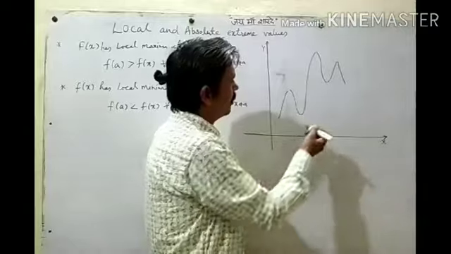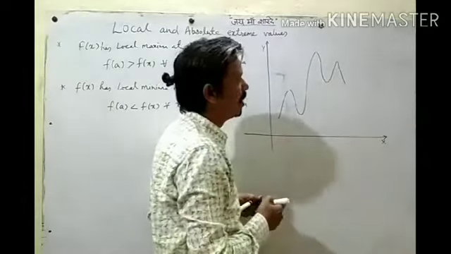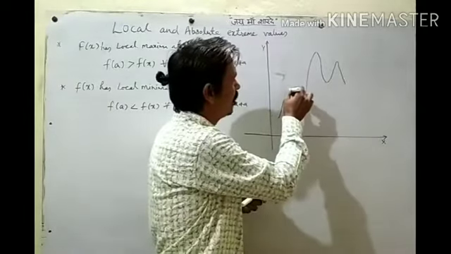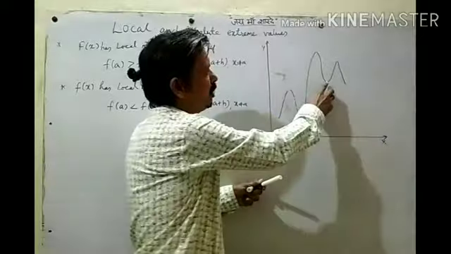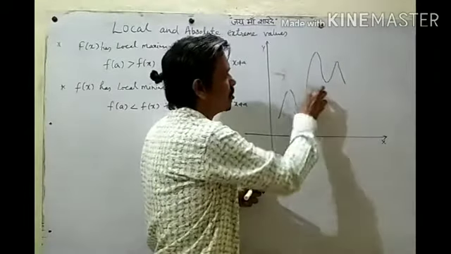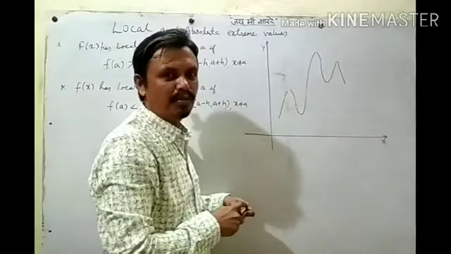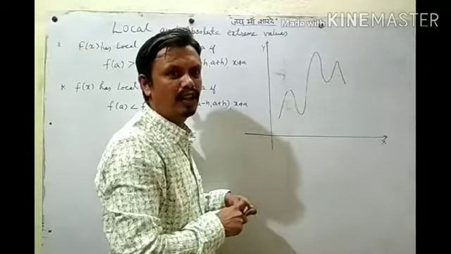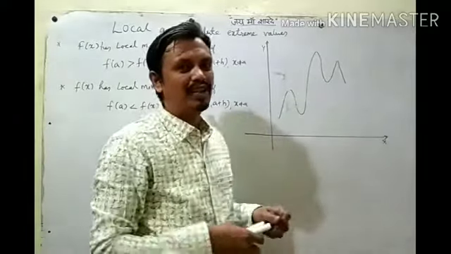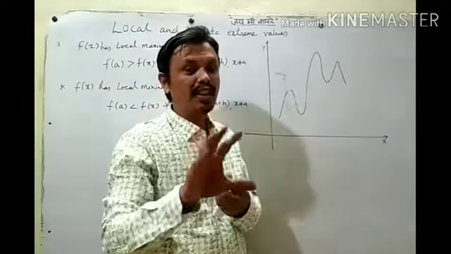See, one more thing here. This is local minima. This is local maxima. But the value of local minima is more than the value of local maxima. Now you got 70% marks in your locality, so you are the topper.